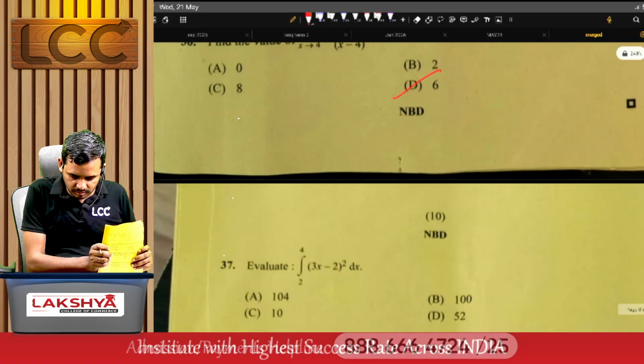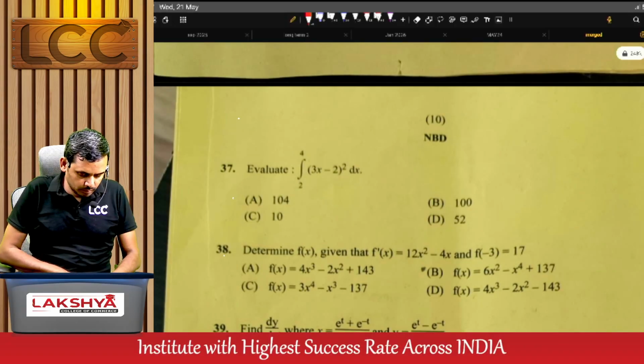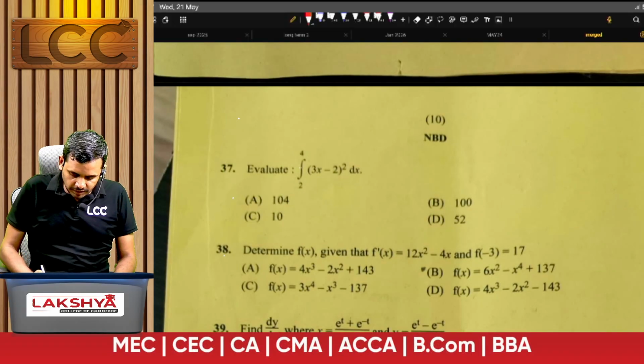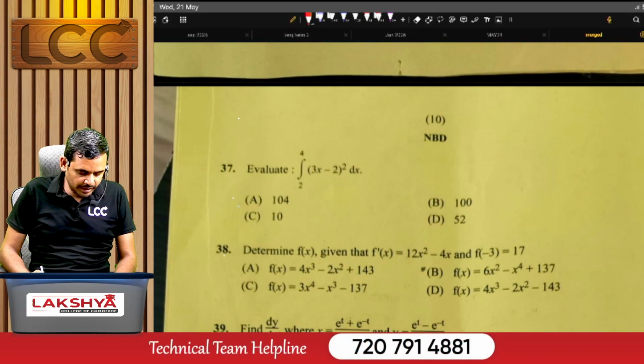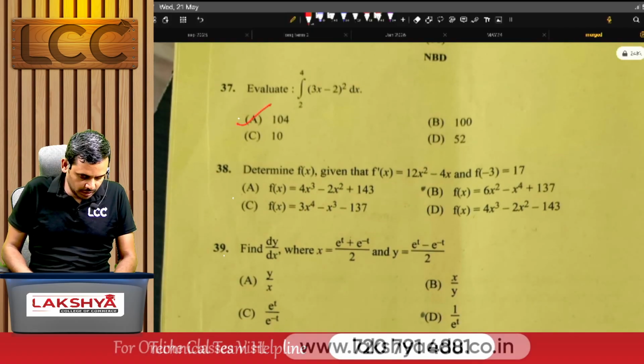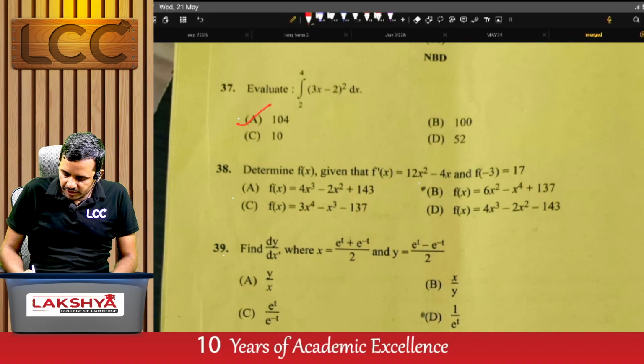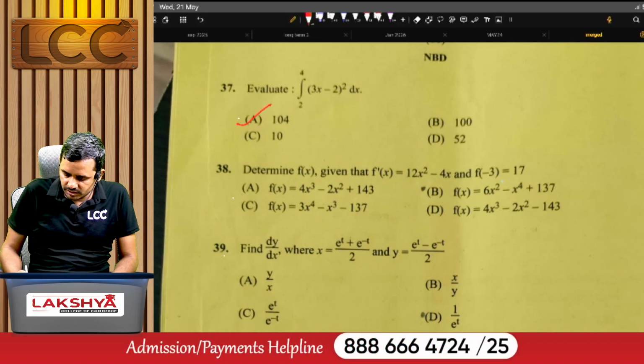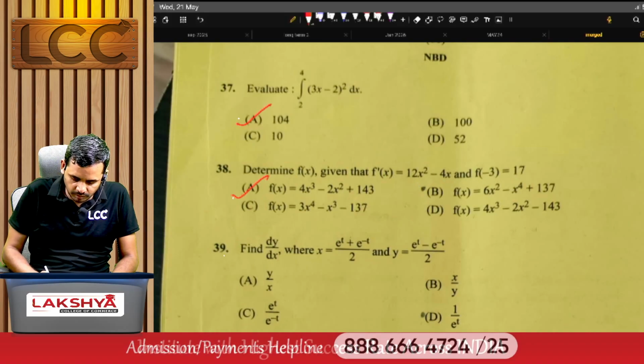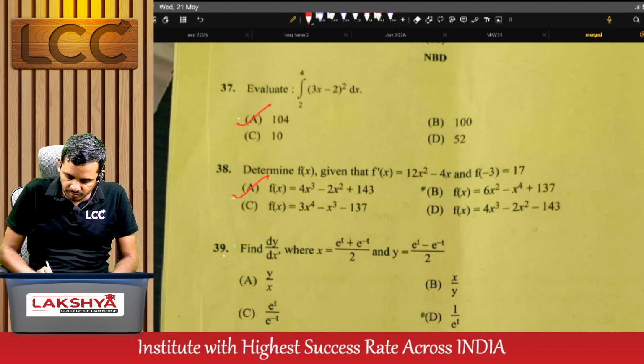Next, see problem number 37. Integration from 2 to 4 of 3x minus 2 whole square. This value is option A, 104. Determine f of x given that f dash of x is equal to x square minus 4x and f of minus 3 is 17. From this, right answer is A.